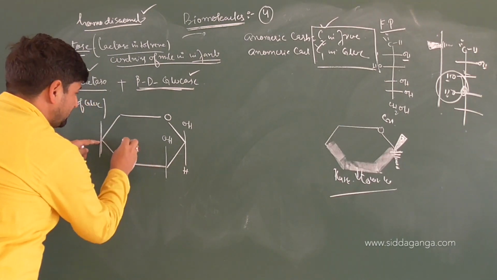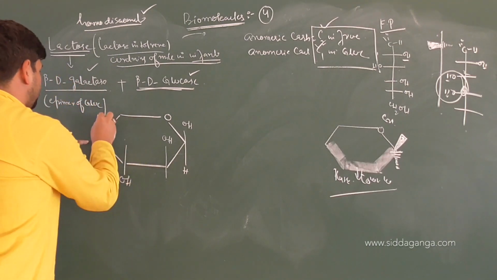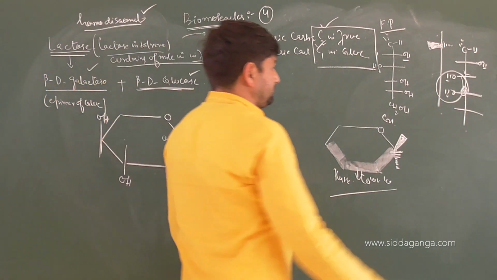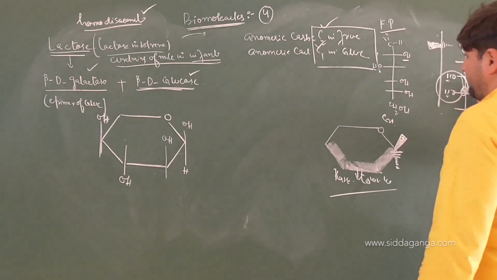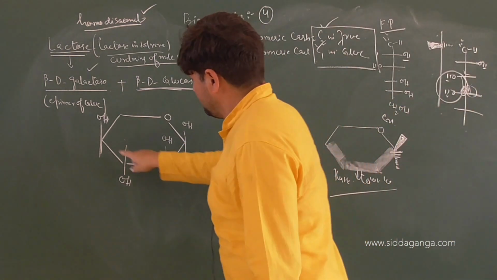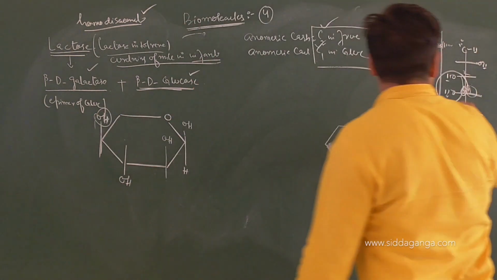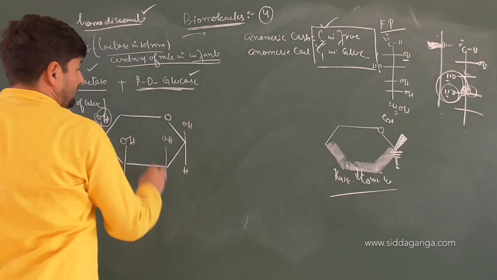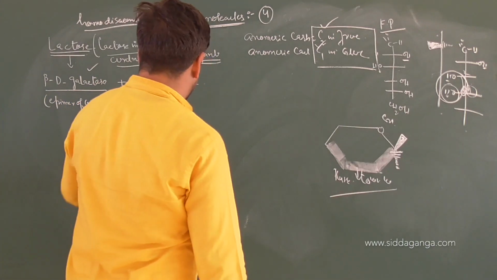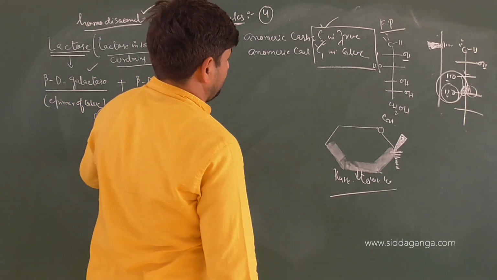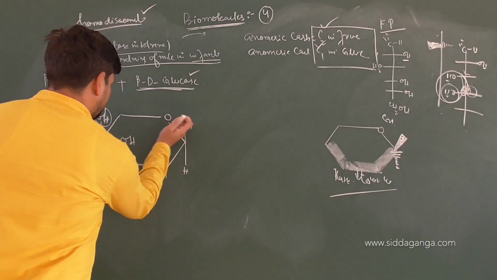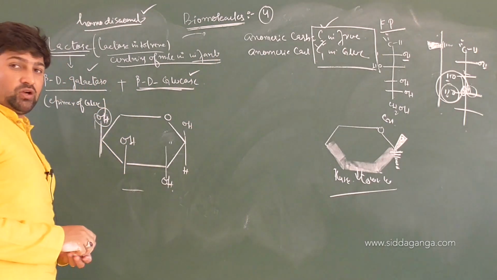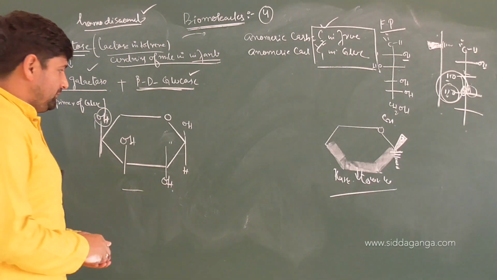Sorry, here it is down and here it will be upwards. You can see that. Carbon number 4, OH above, and here also it is above. Now the next carbon will be, as usual, downwards, not upwards here. Okay, is it clear? Further forward.